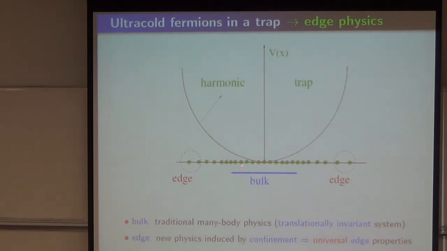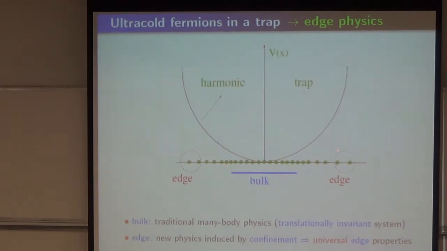Now deep inside the bulk, where you don't see this potential, it's just a traditional free fermion system, so it's no big deal. It's translation invariant in the bulk here. But out here, the traditional theory like LDA, the local density approximation, or Thomas-Fermi approximation, works very well.